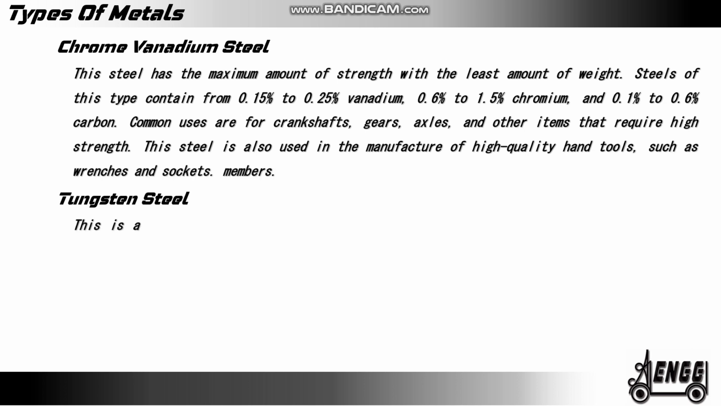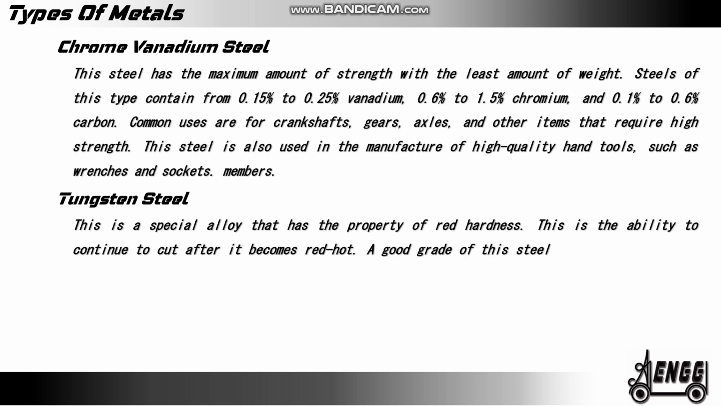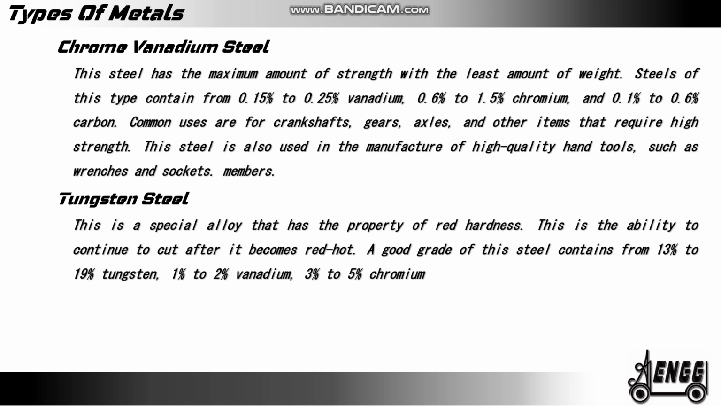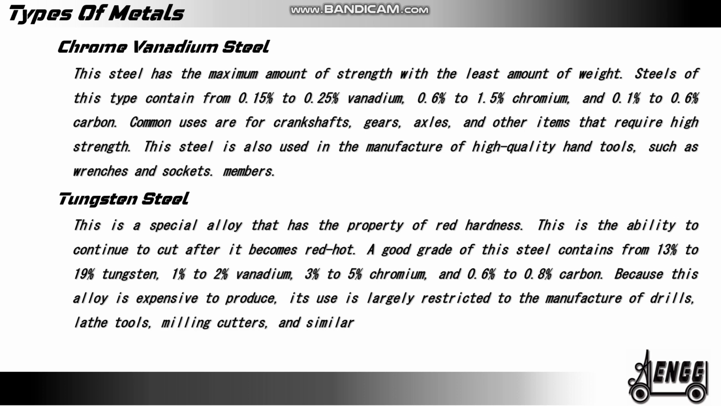Tungsten steel. This is a special alloy that has the property of red hardness. This is the ability to continue to cut after it becomes red hot. A good grade of these steels contains from 13% to 19% tungsten, 1% to 2% vanadium, 3% to 5% chromium, and 0.6% to 0.8% carbon. Because of this, the alloy is expensive to produce. Its use is largely restricted to the manufacture of drills, lathe tools, milling cutters, and similar cutting tools.